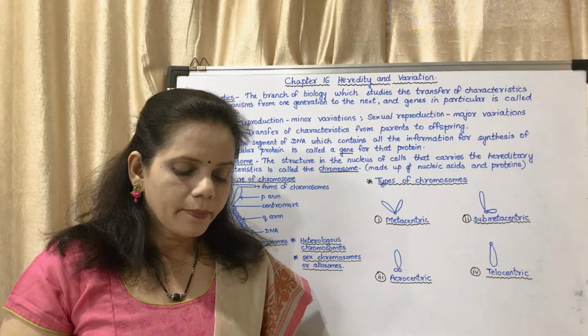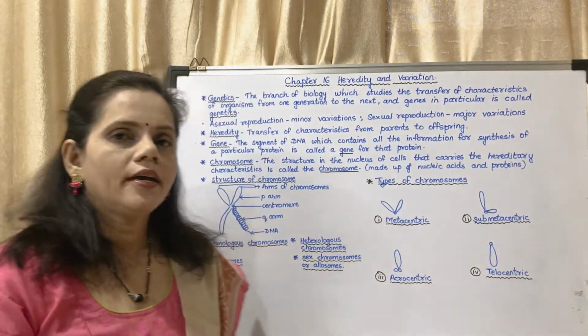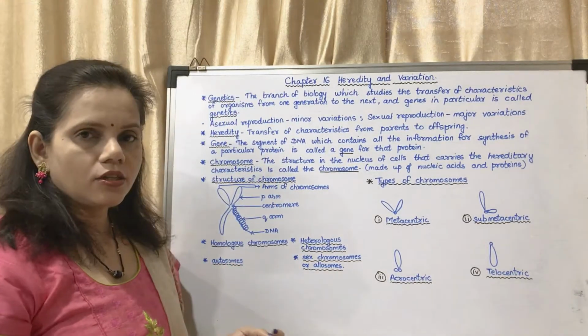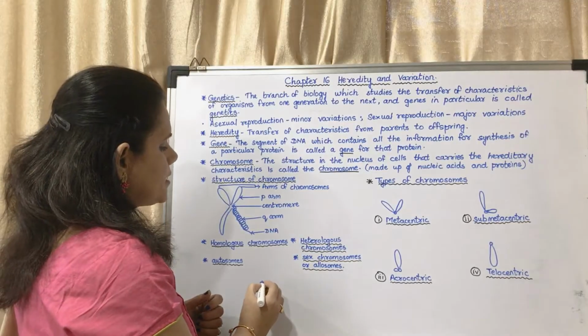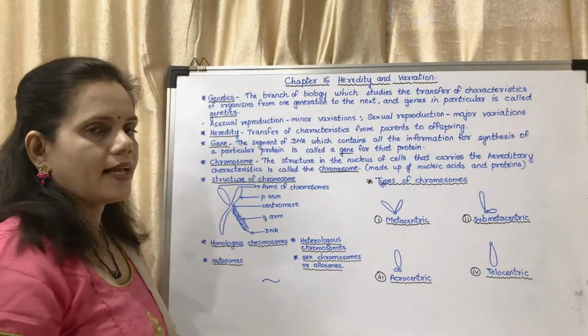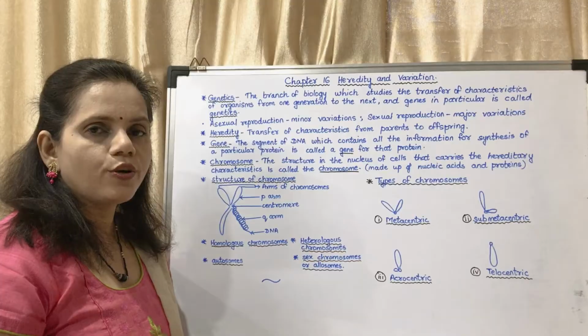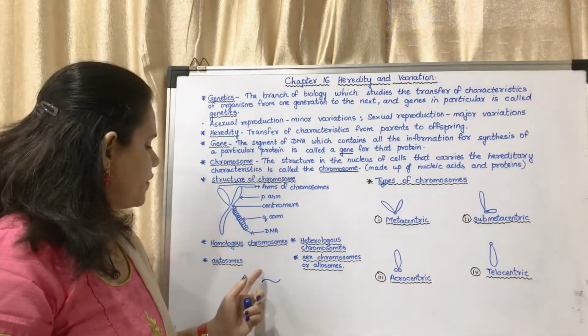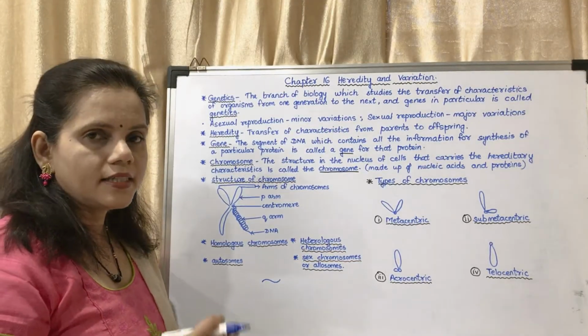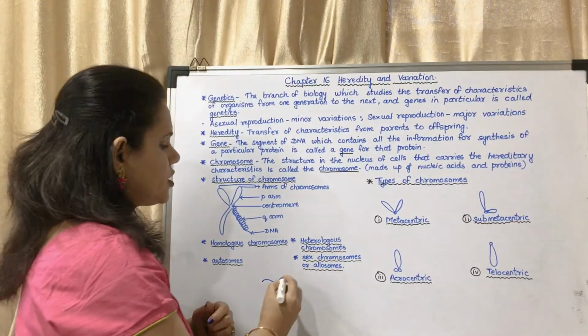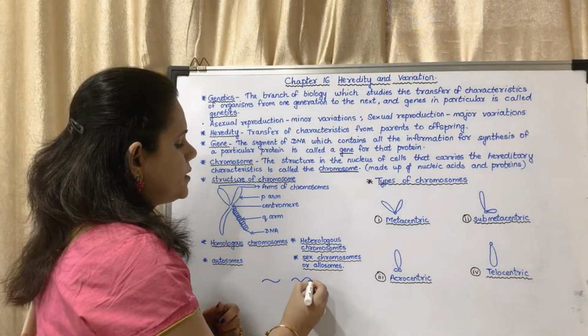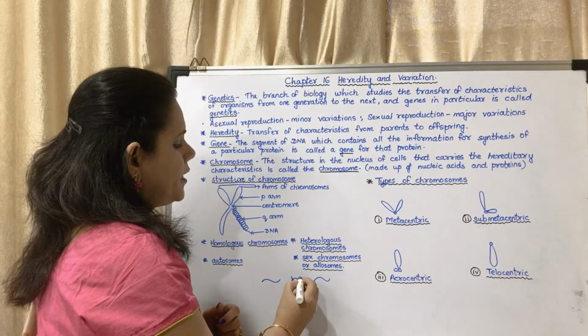Now what do you mean by a gene? I will show you. If you had studied the structure of a cell, inside a cell there are threads like this, which are called chromatin threads. If you study these chromatin threads in detail, they are made up of DNA.